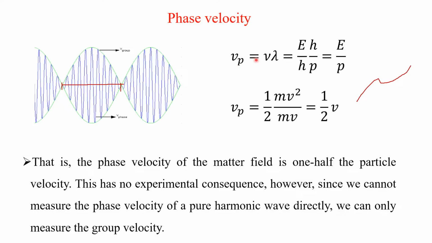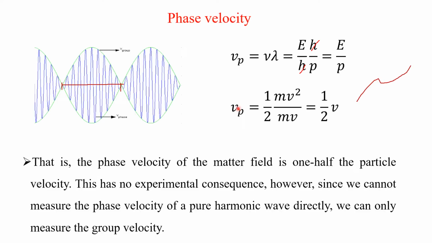Now we will find the phase velocity. Phase velocity is equal to nu multiplied with lambda. Nu can be written as E divided by h, that is, E is h nu, so the h will get cancelled. Similarly, using the de Broglie hypothesis, you can write lambda is equal to h by p. Now this h will get cancelled, so you will get E by p.